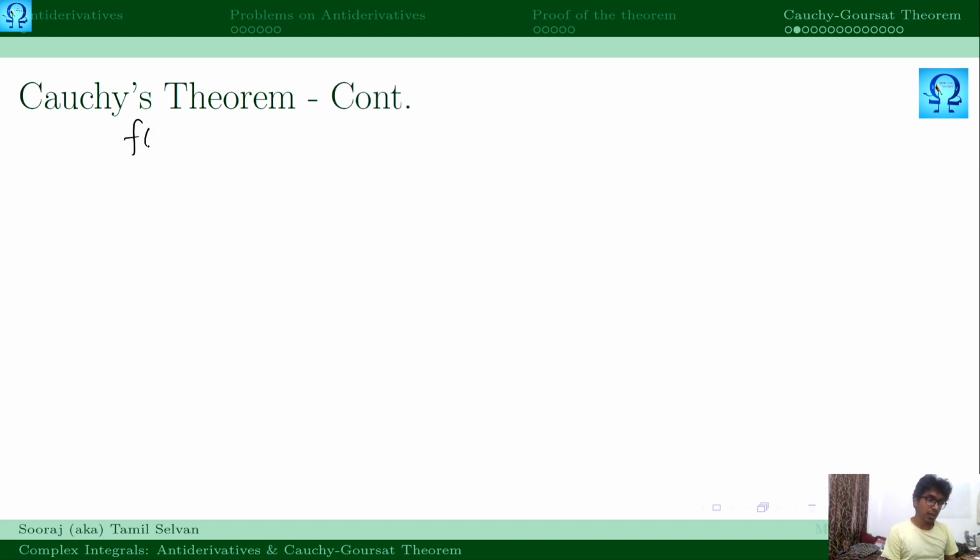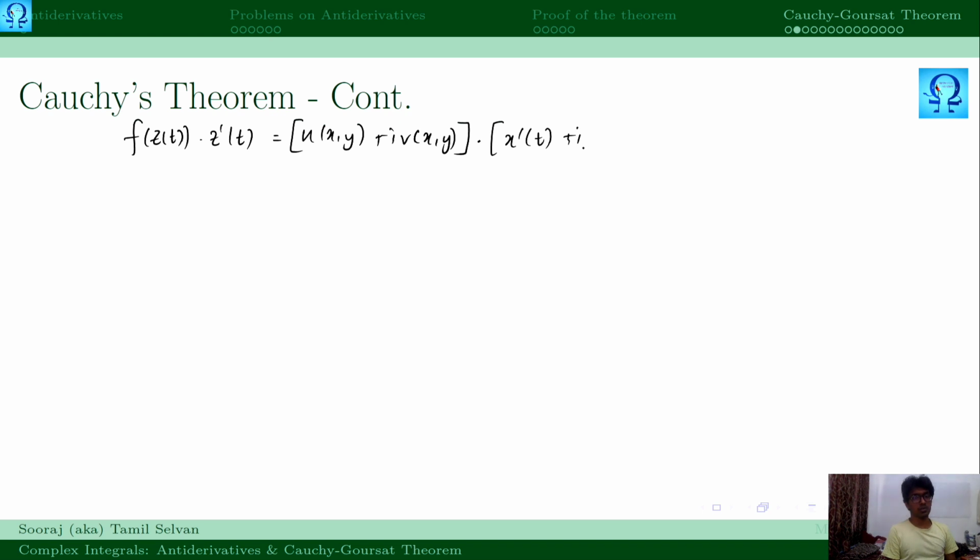We have to calculate f of z of t multiplied with z prime of t, which is nothing but u of x, y plus iota times v of x, y, multiplied with x prime of t plus iota times y prime of t.